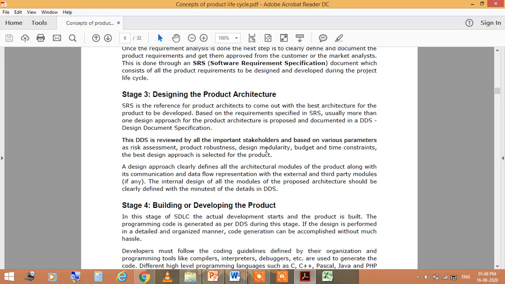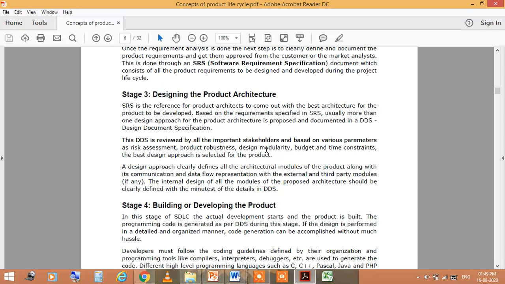So the design approach clearly defines all the architectural stakeholders, and communication is very important, because without communication you cannot gather the information which is required for the task. The product, along with its communication and data flow representation with the external and third party modules.